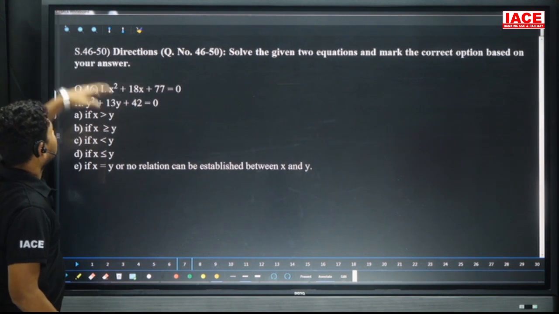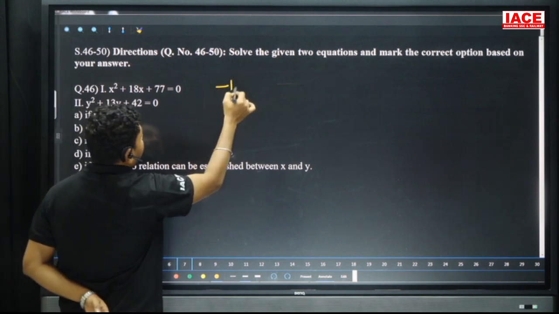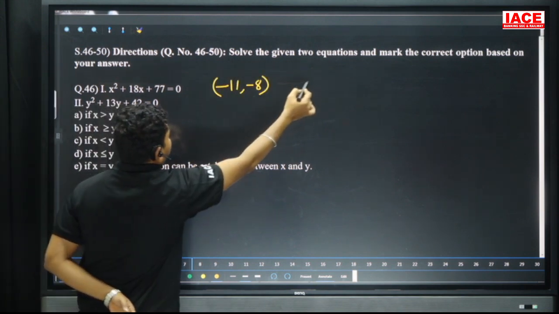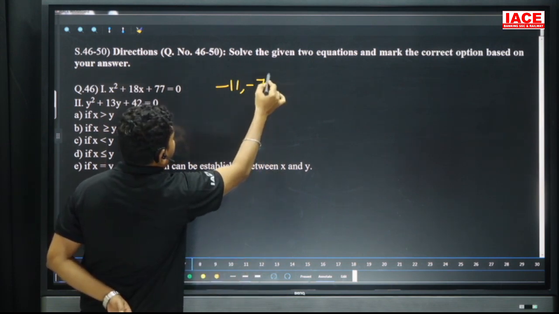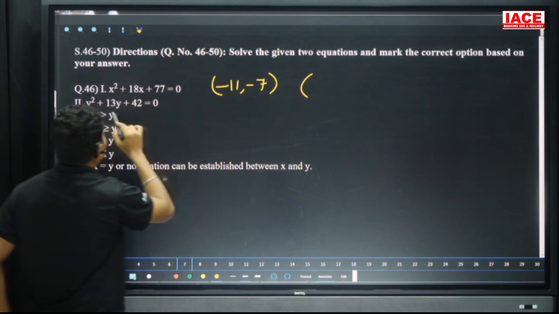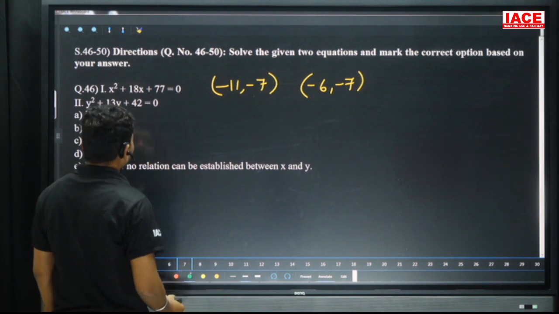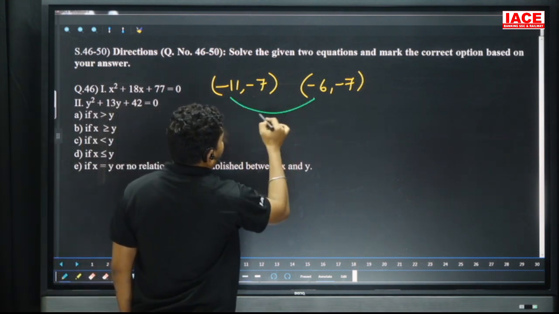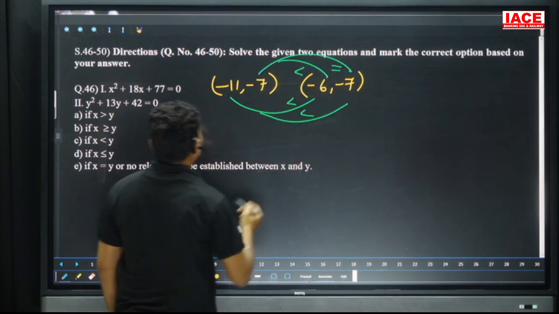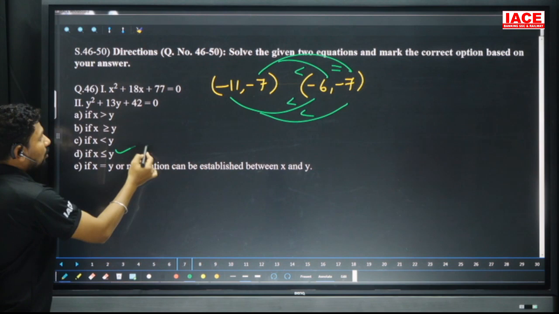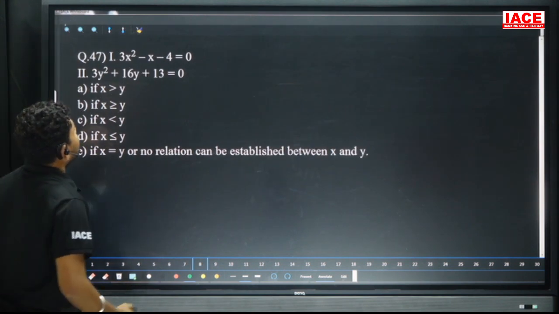We have directions based on the quadratic equation x square plus 18x plus 77 is equal to 0. 77 we can write as minus 11, minus 7. This is the x equation. Next, the y equation we can write as minus 6, minus 7. Plus plus is always giving negative values. Comparing which value is bigger, minus 6 and minus 7: here equal and here y is bigger. What relation can we assign? x less than or equal to y. Our option is D.